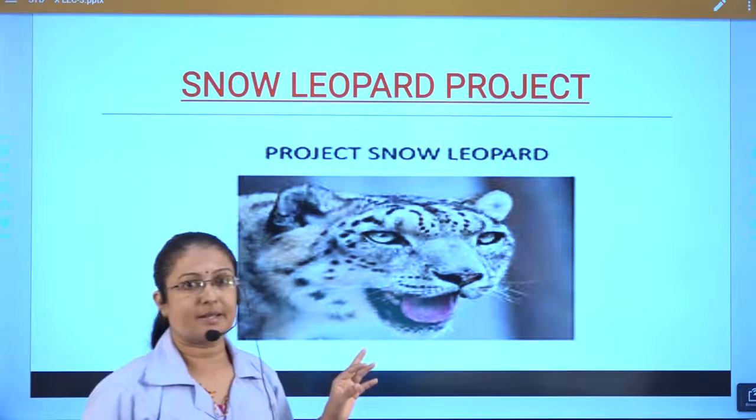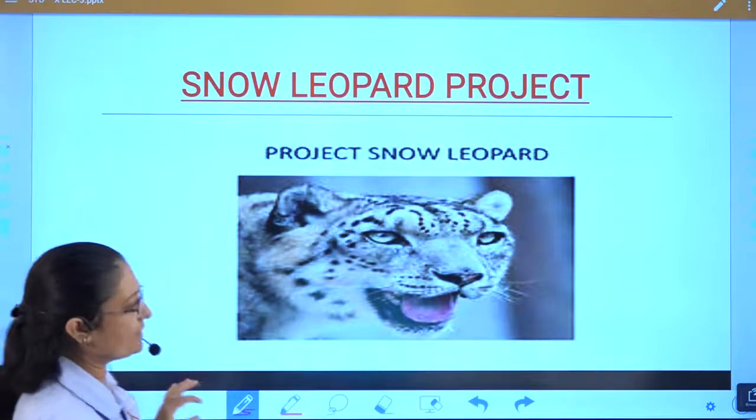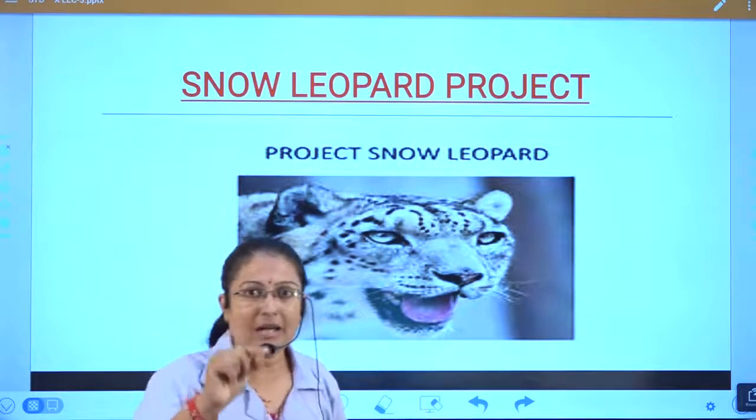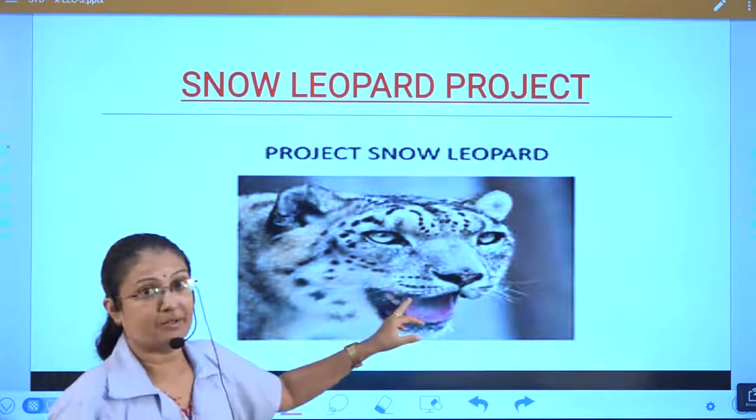Can you see this? Now see, you will find one difference. As I said, there is a difference between leopard and cheetah. See, this is the leopard.